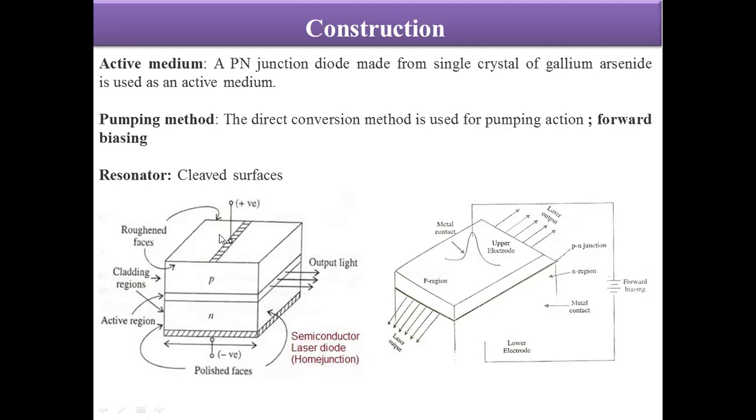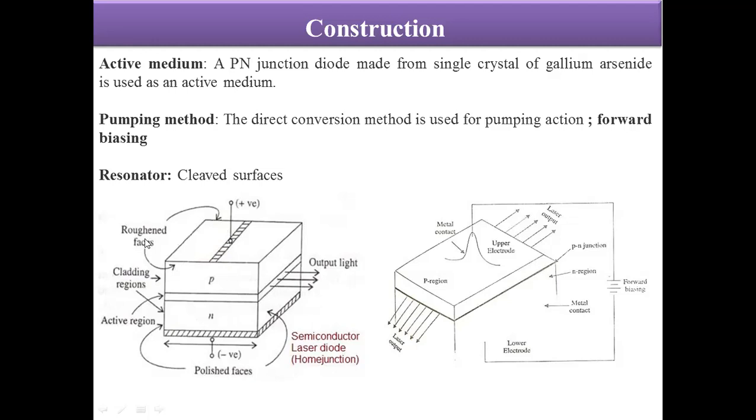Why do we need this metal coating? Actually to make contacts. If we need to apply a battery, then we must have some contact where we can apply the biasing. So the upper part of the P region is coated with a metallic material, say silver. Generally we use silver to make contacts.